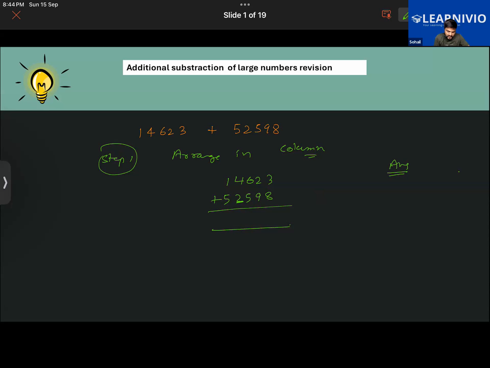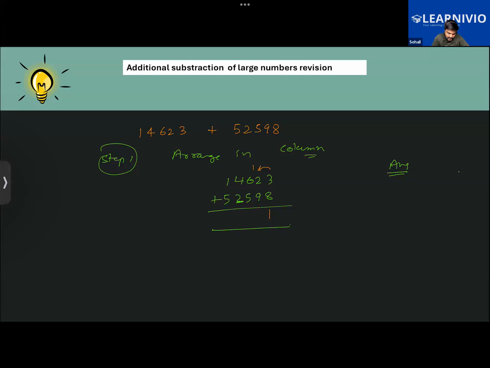Okay. So 8 plus 3 is 11 here. So write down 1 here. One is carried to the next number. 2 plus 1 here will be 3, right? 3 plus 9 is 12. So write down 2, and again, 1 is carried on to the next number. So thereby it will be 6 plus 1, that is 7.